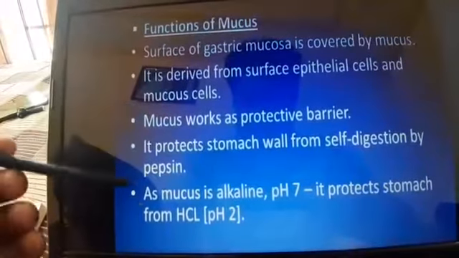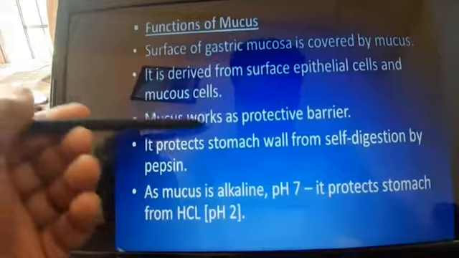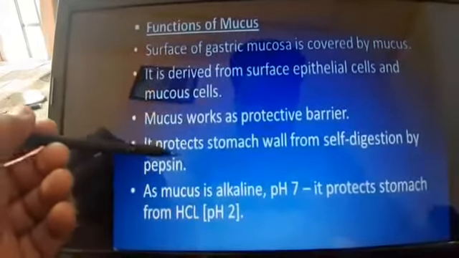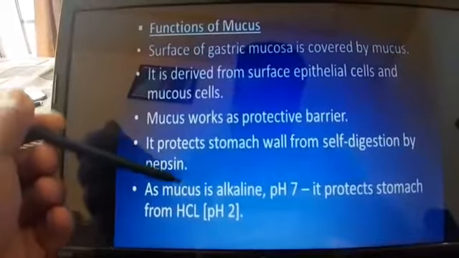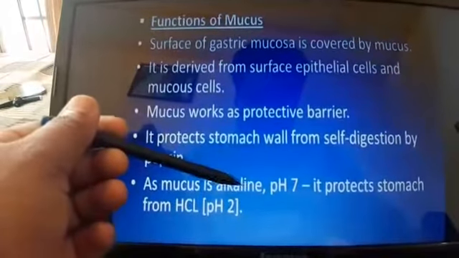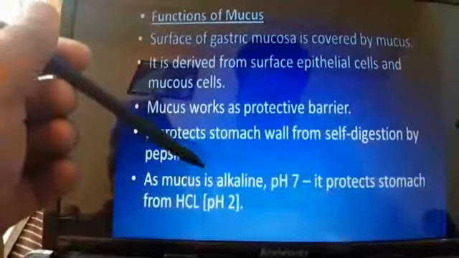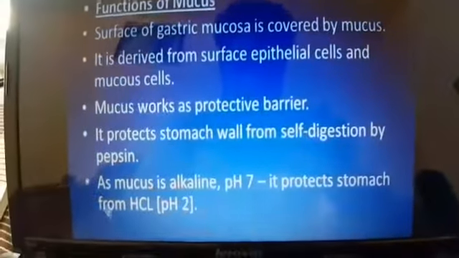Look at these 3 points, these are very important. Mucus works as a protective barrier. It protects the stomach wall from self-digestion by pepsin. As mucus is alkaline, means basic, it protects the stomach from HCl.